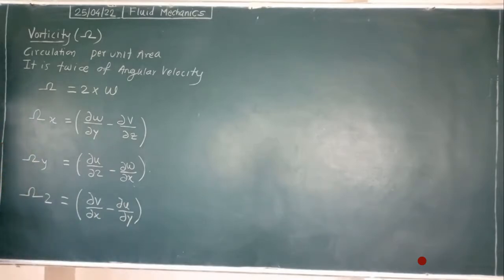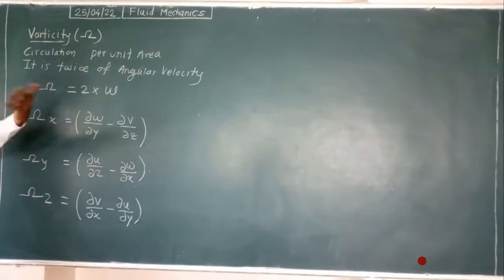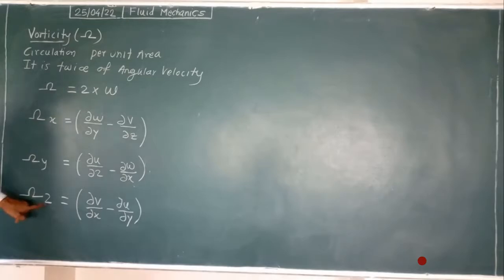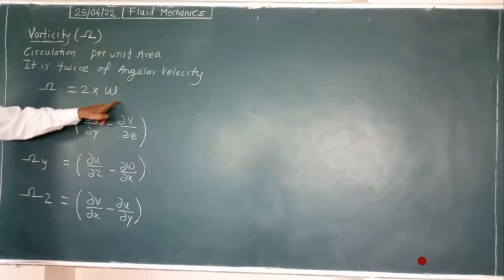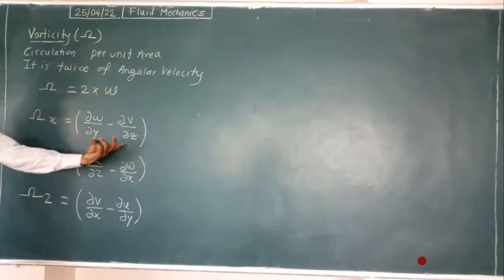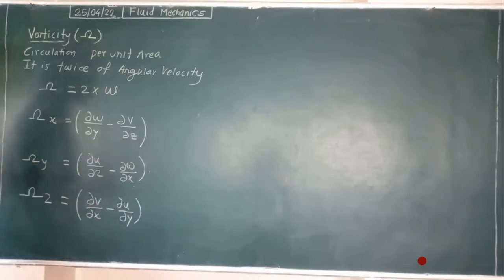How did we get them? We already wrote the equations for omega x, omega y, omega z in the last slide. Omega x had a half. Now the vorticity equation is twice omega, so twice of half means the half gets cancelled, and only that bracket remains in the equation.